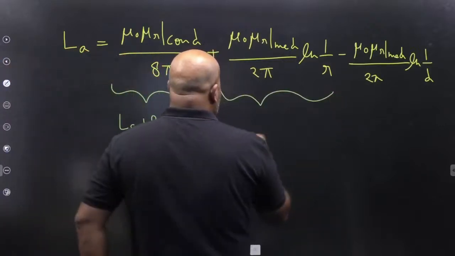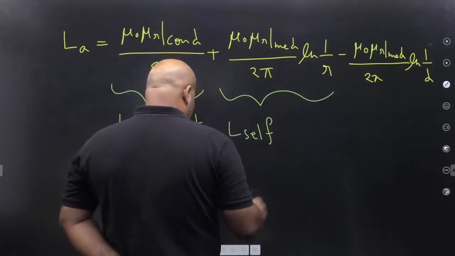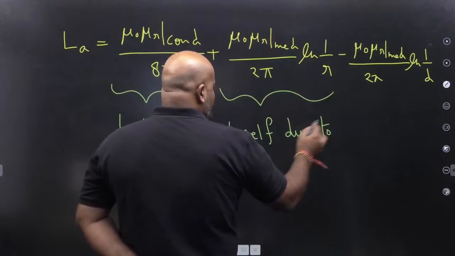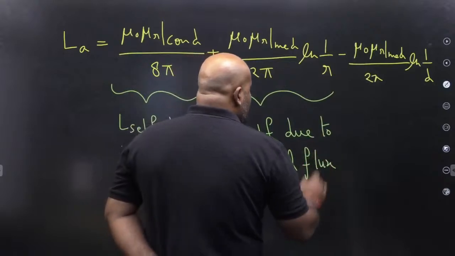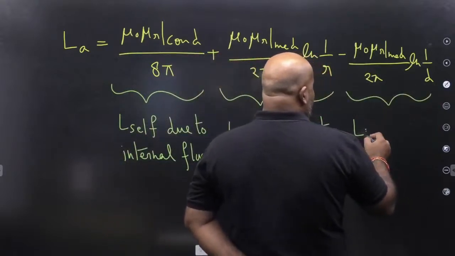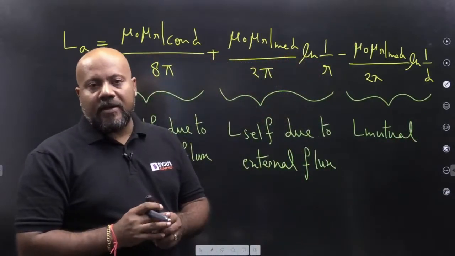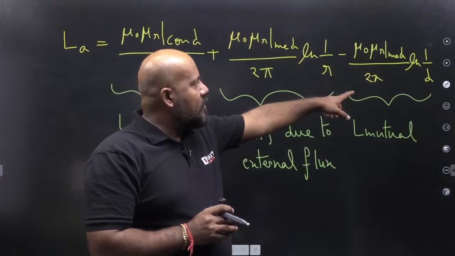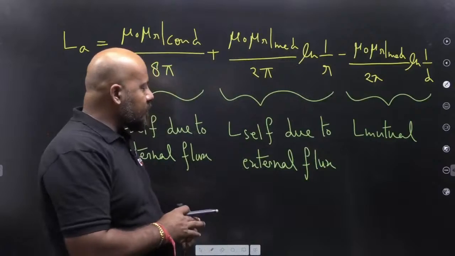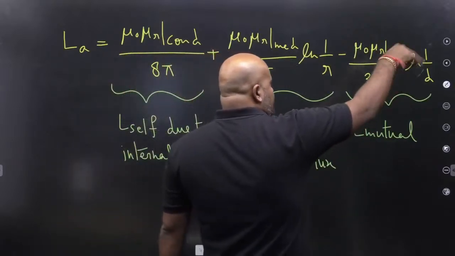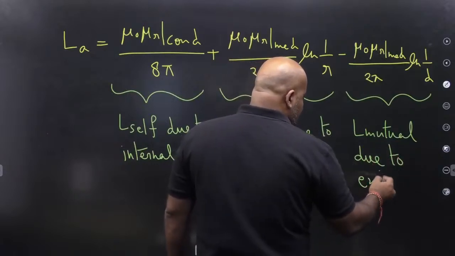This term belongs to again L self due to external flux or mutual flux. The last term is L mutual. It represents the mutual inductance. Whenever you want to write the expression for the mutual inductance, always use this expression mu naught mu r medium upon 2 pi ln 1 upon d. Forget about the negative sign. This is the standard way of writing the mutual inductance due to external flux.